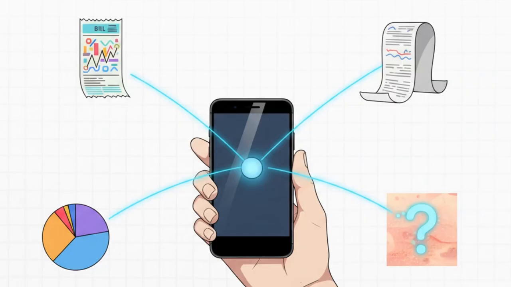So what does that mean for you? Well, you can start using this for all sorts of everyday things. Got a confusing utility bill? Just take a picture. A long receipt you need to itemize? Take a picture. You could even use it for some preliminary info on something like a strange rash. Though, of course, please always see a real doctor for that stuff.